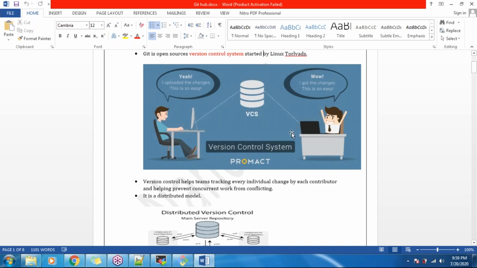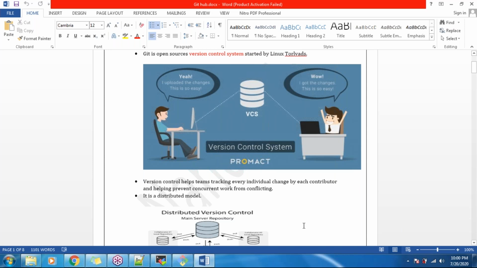Assume this is another developer who requires the code written by this developer. He will not check with this developer, he will check with this remote repository. If the code is available, he will fetch the code and place it in his local machine, and he will start updating that code. And it is a distributed model also.